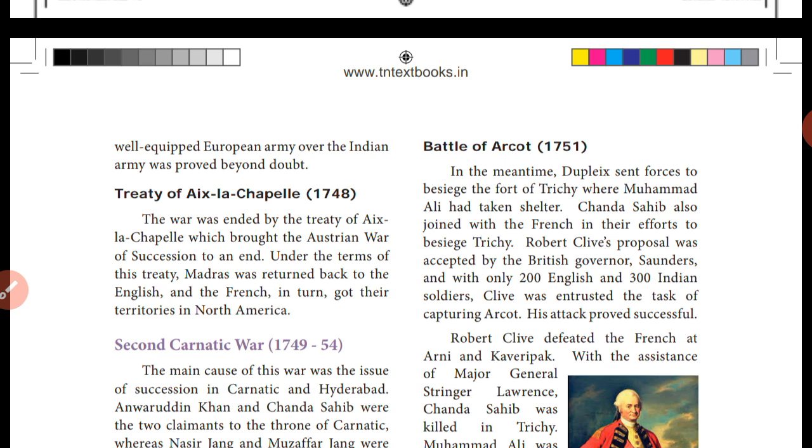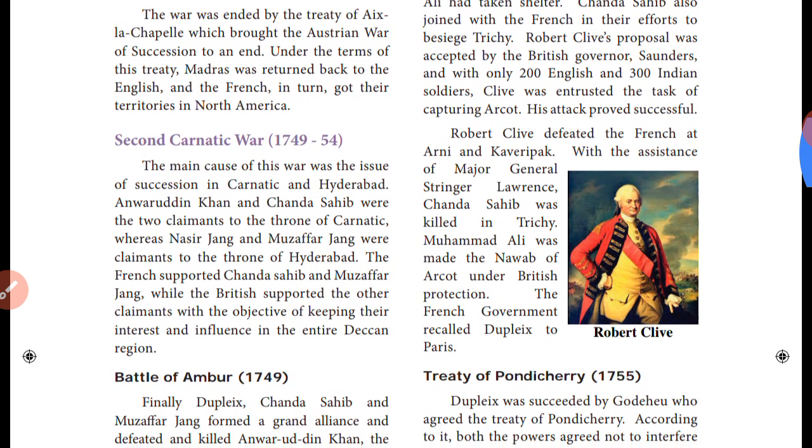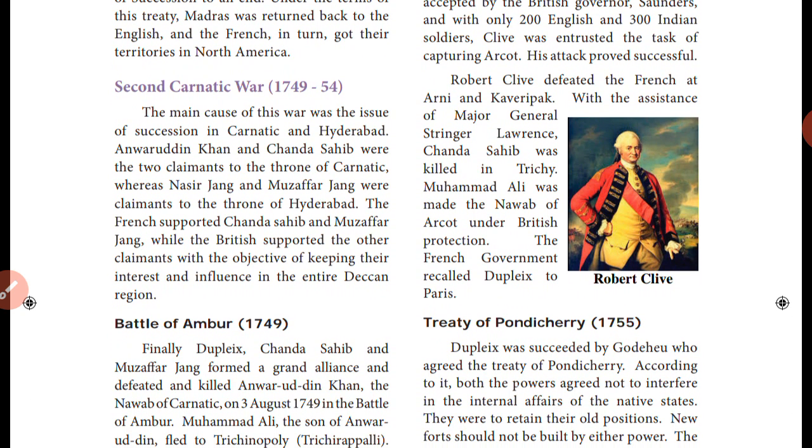Okay, next one, the Second Carnatic War. The Second Carnatic War started in 1749. The main cause of this war was the issue of succession in Carnatic and Hyderabad. Succession means the right to rule: after the death of his father, who gets the right to rule the place of Carnatic and Hyderabad.